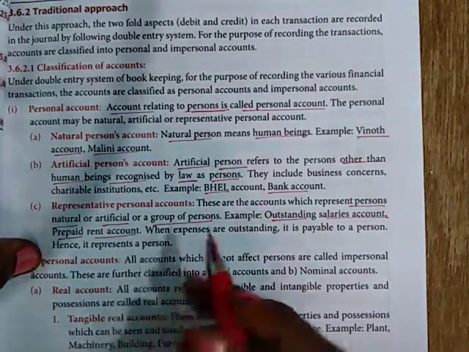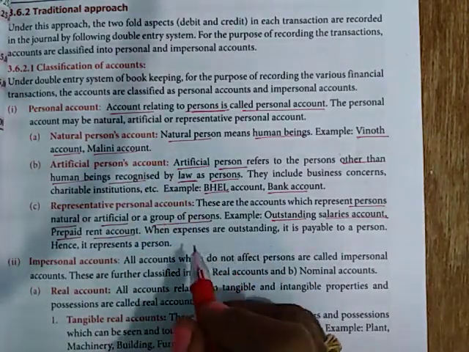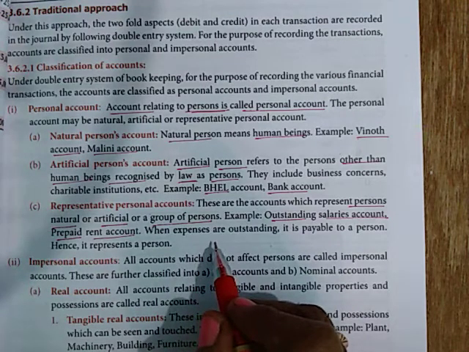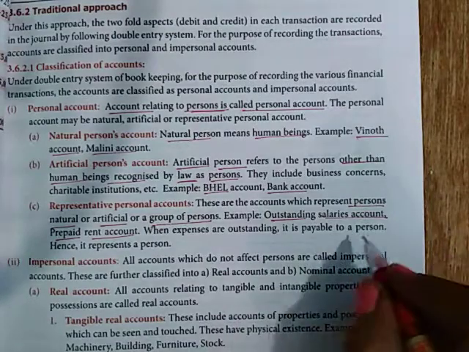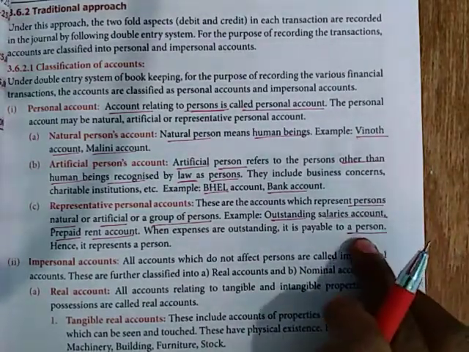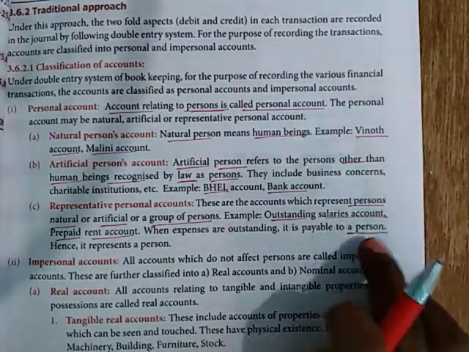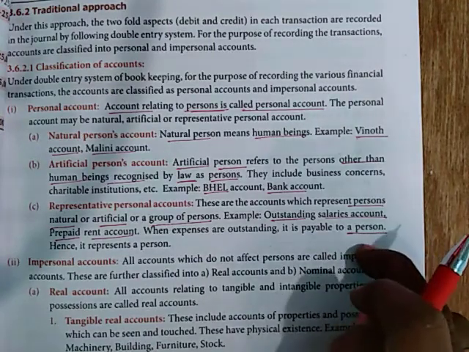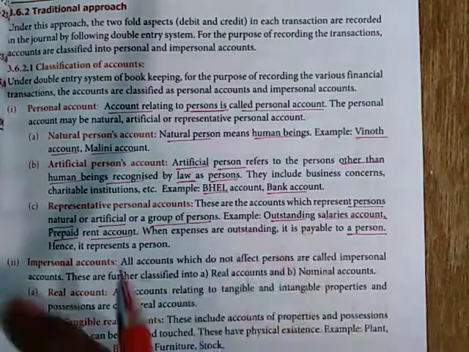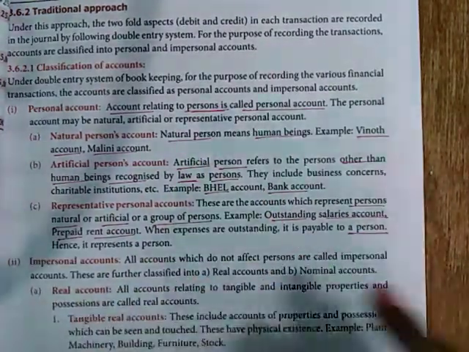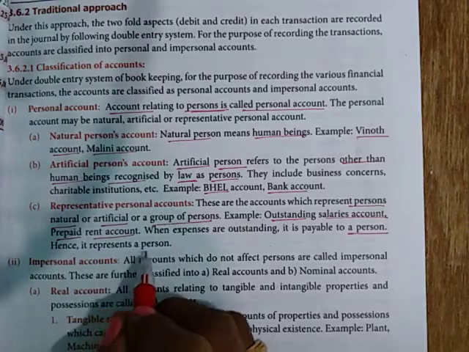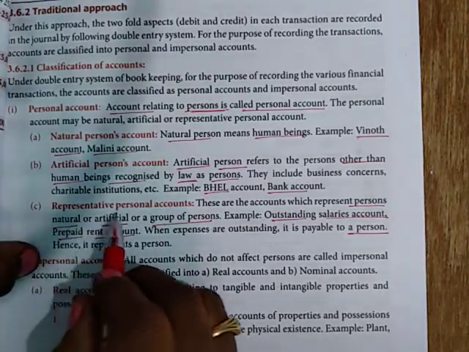When expenses are outstanding, it is payable in future to a person only, either a natural person or an artificial person. It is payable or receivable from them. Hence it represents a person, so we call it a representative personal account.